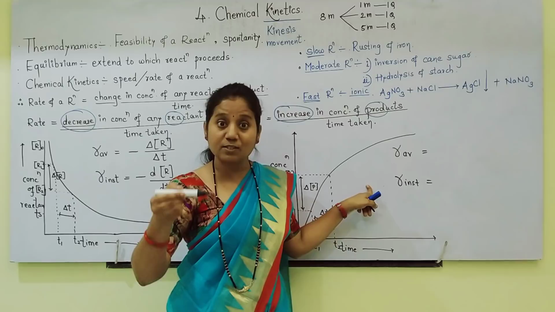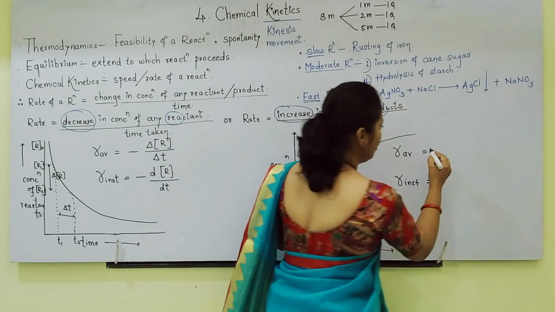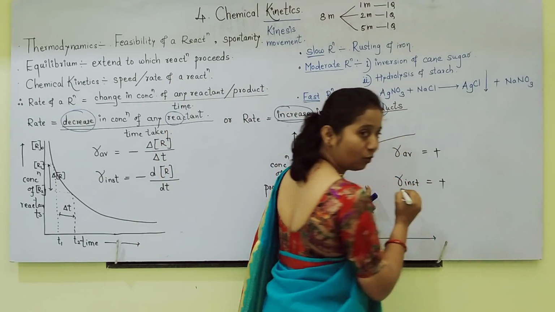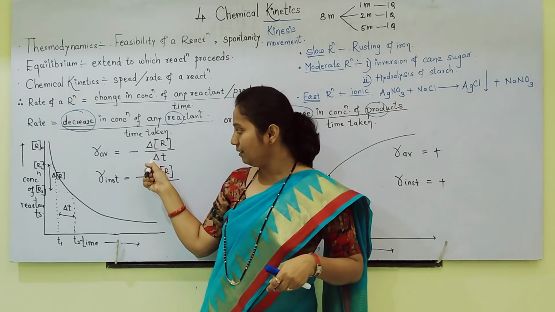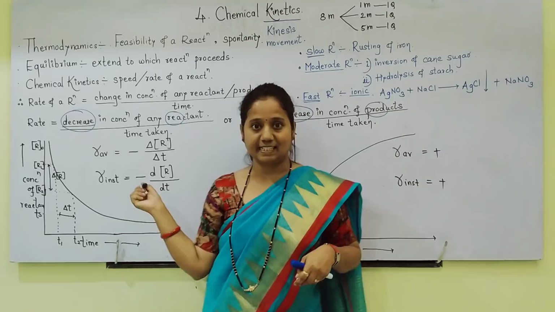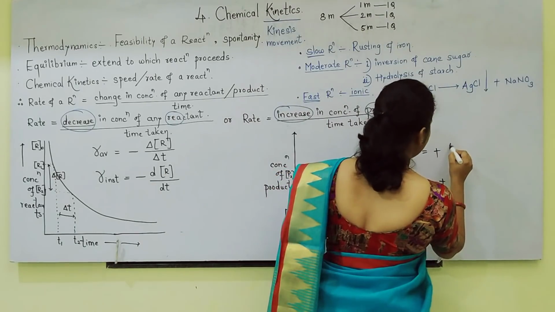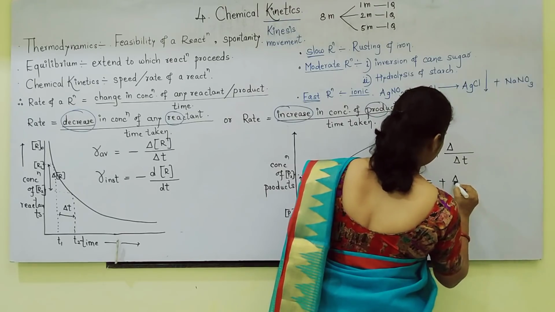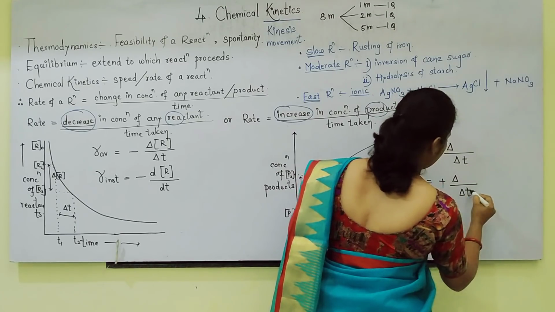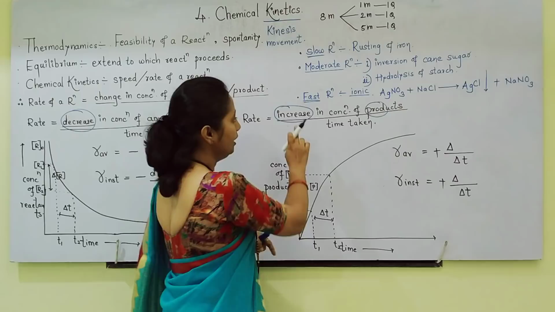Why? Because products go on increasing. So plus sign I am putting. Next, average means we should use triangle, and for instantaneous D. Upside what will come?